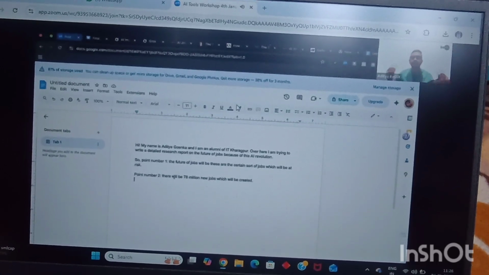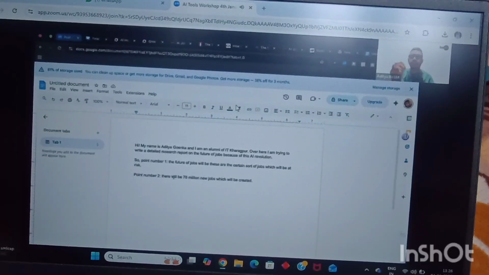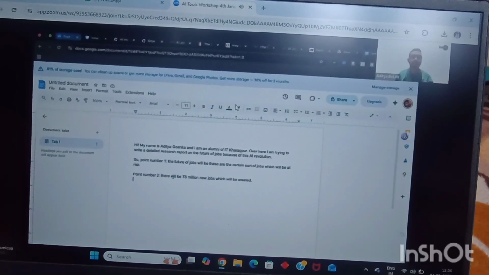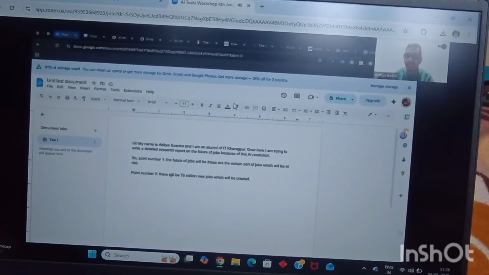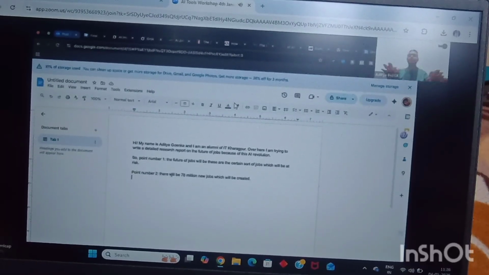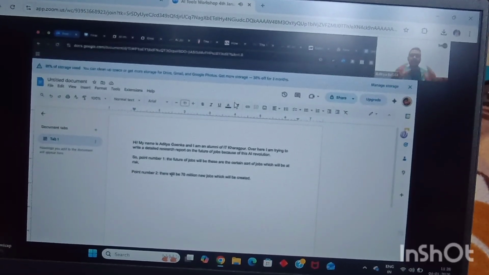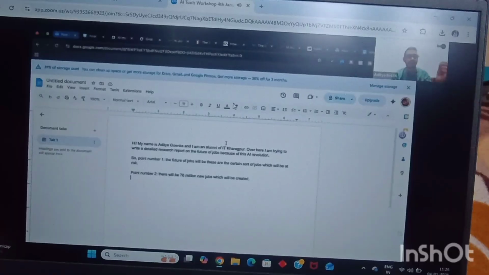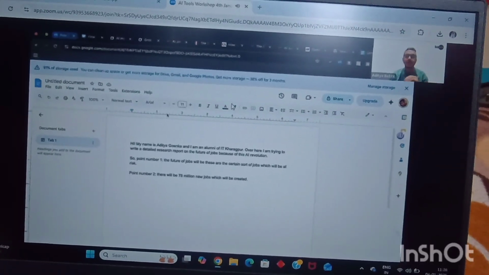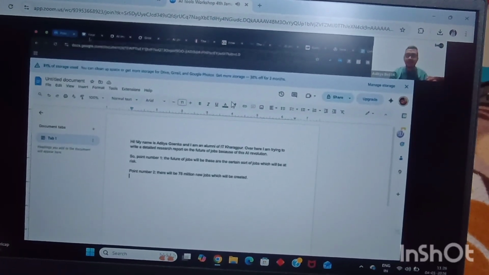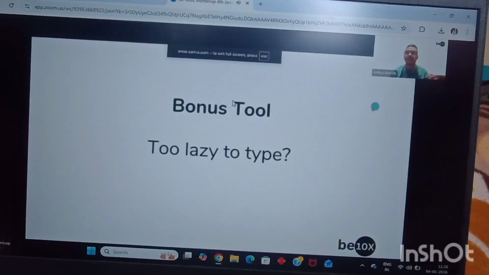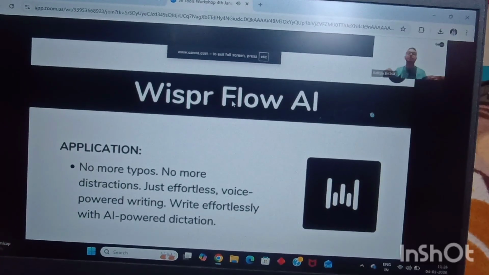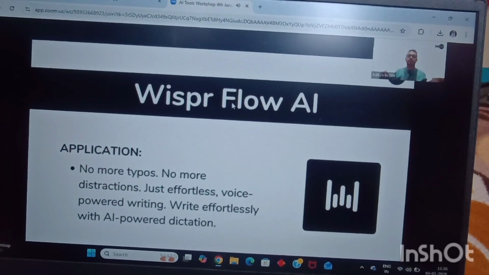How many of you feel this would be a game changer for you? Type in AGC in the chat box if you think it would be a game changer in increasing your productivity. You do not have to type it. You can just speak. Everything comes in your notepad, in your document, in your AI, whatever the case is. So what is the tool for that? The tool for the same is called Whisper Flow AI.